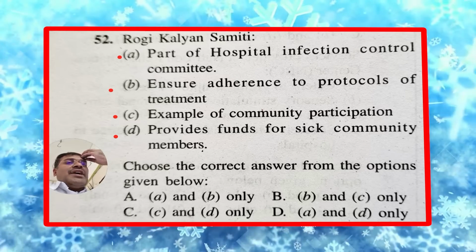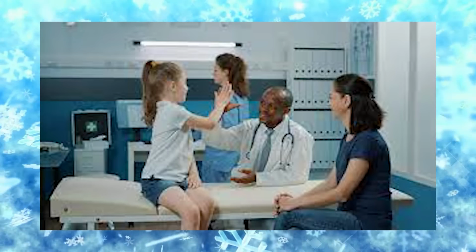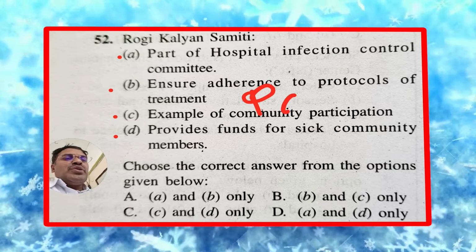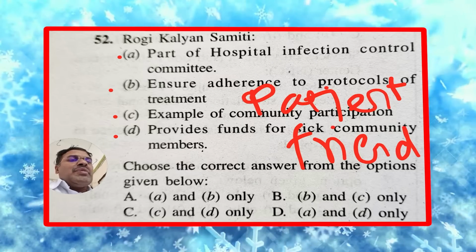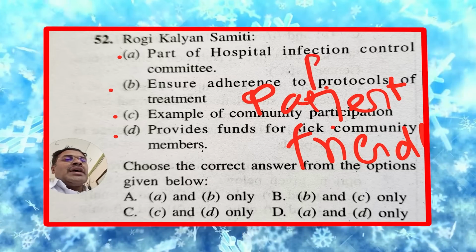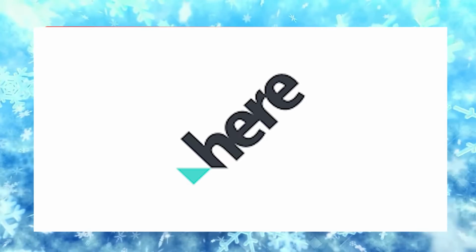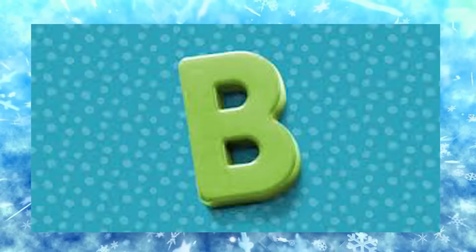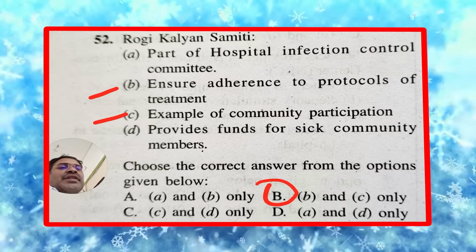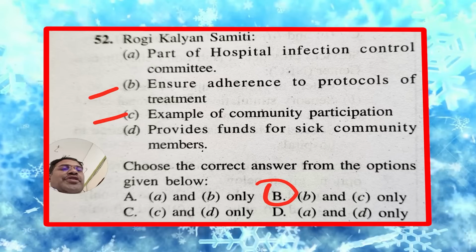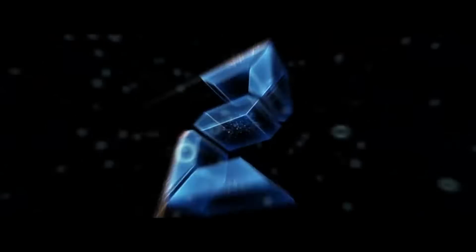So, the essence of RKS, Rogi Kalyan Samiti, is to make health institutions patient friendly and more responsive to community needs. So, patient friendliness is the most important thing aimed for in RKS. So, the correct answer here is option B, which is ensures adherence to protocol of treatment, and C, example of community participation. So, this is the most appropriate correct answer for this question.